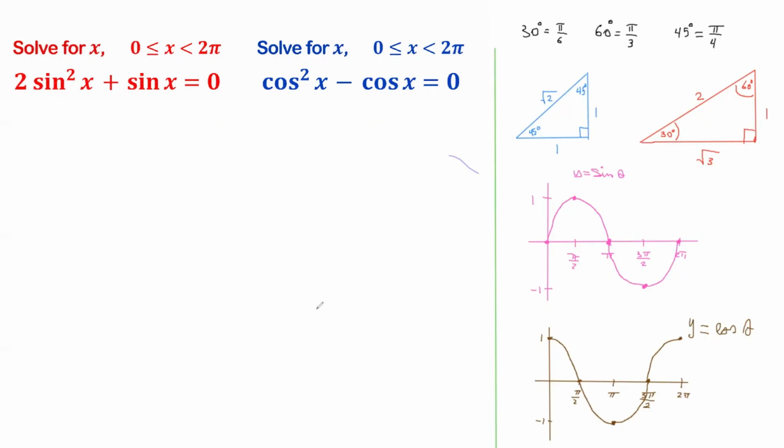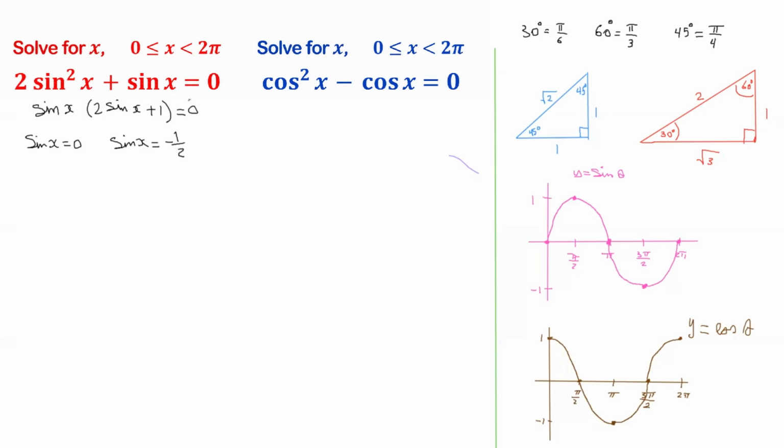So the first one, 2 sine squared x plus sine x equals 0. The first thing you need to do here is factor this. There's the greatest common factor, which is sine x, and you end up getting sine x times 2 sine x plus 1 inside the brackets equals 0. And therefore, sine x by itself will be 0, and sine x will be -1/2 for this to give you 0.